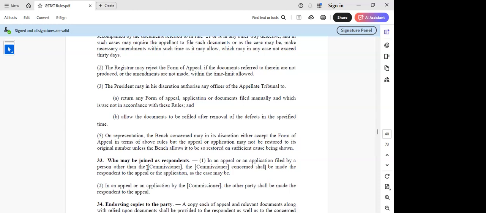Okay. Commissioner appeals will not have the commissioner as respondent. There are some interesting things. Soon after the Constitution was promulgated, one writ petition was filed in Kerala High Court. They did not know who to make the respondent. So at that time, they filed the writ petition, a habeas corpus, with the chief minister of the state as the respondent, because he is the highest officer. If you search, you'll find something versus K. Karunakaran.